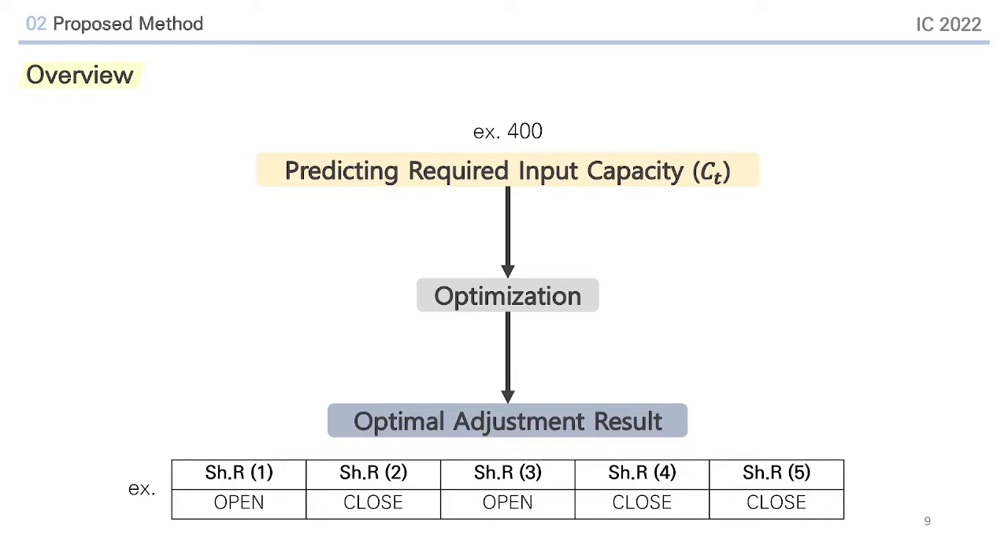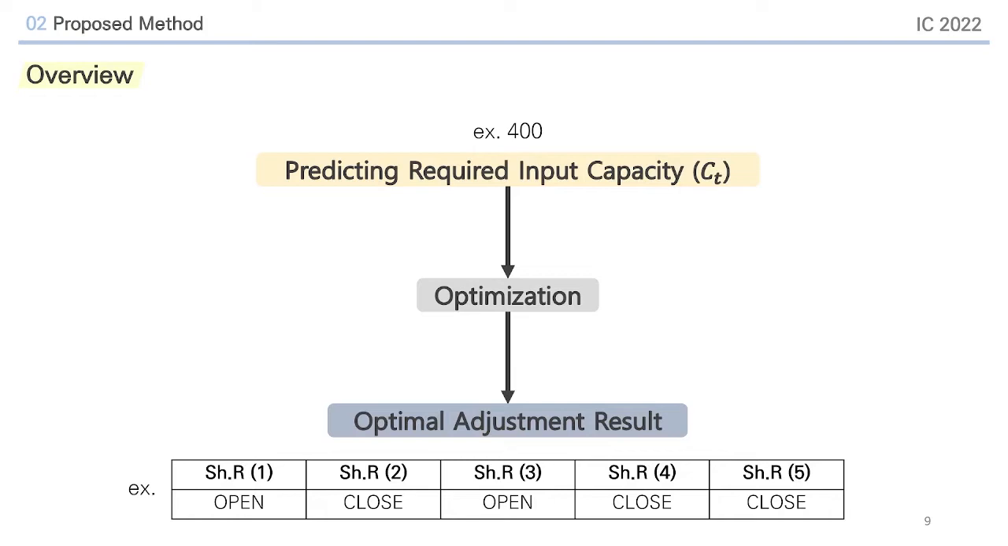In order to build a system, the model must predict more directly, which can be the basis for manipulating power facilities. Therefore, we have the model predict the input capacity to quantify how many power facilities are needed to be used. After the required input capacity is predicted, the optimal adjustment result is derived through optimization.